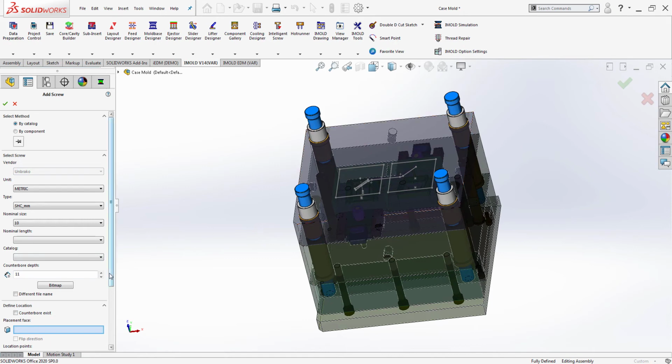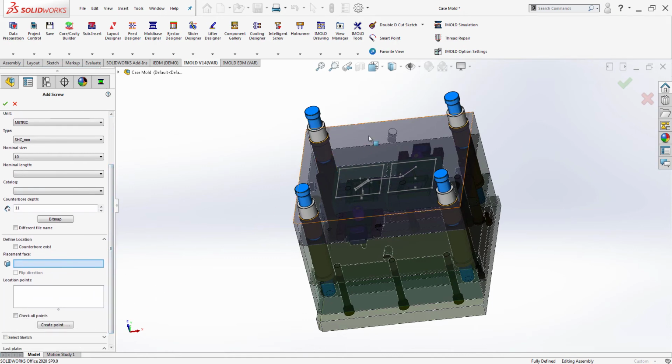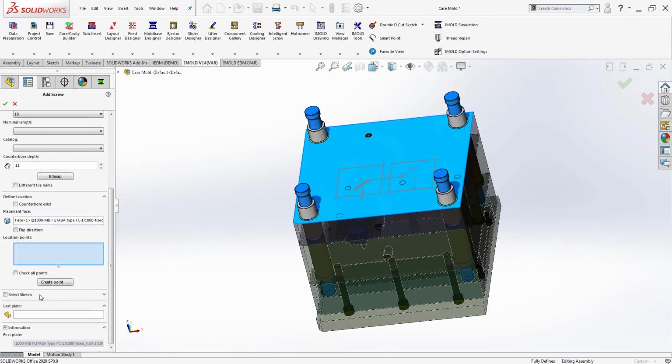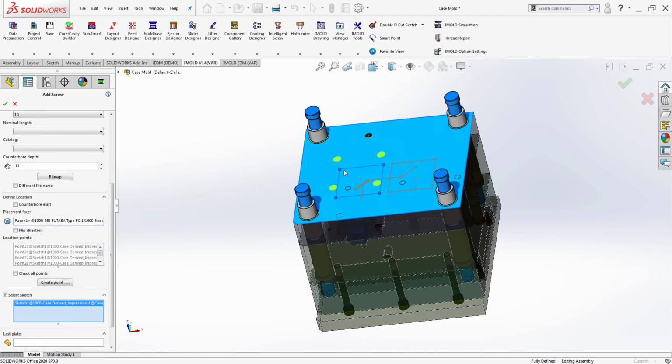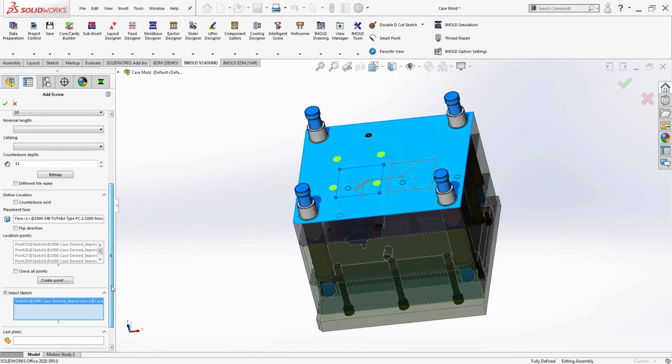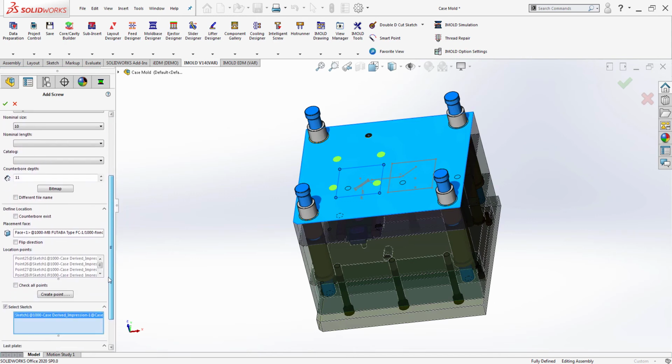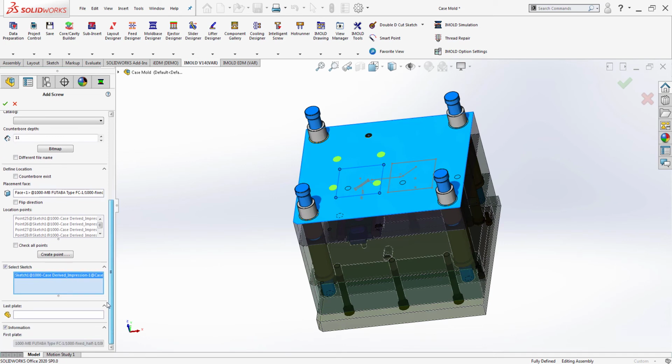Under Define Location, click Placement Face. Select the face shown as the placement face. Check to select Sketch, and select the sketch drawn on the cavity insert in the previous step. You should be able to see the dynamic preview of the fasteners on the graphical area.